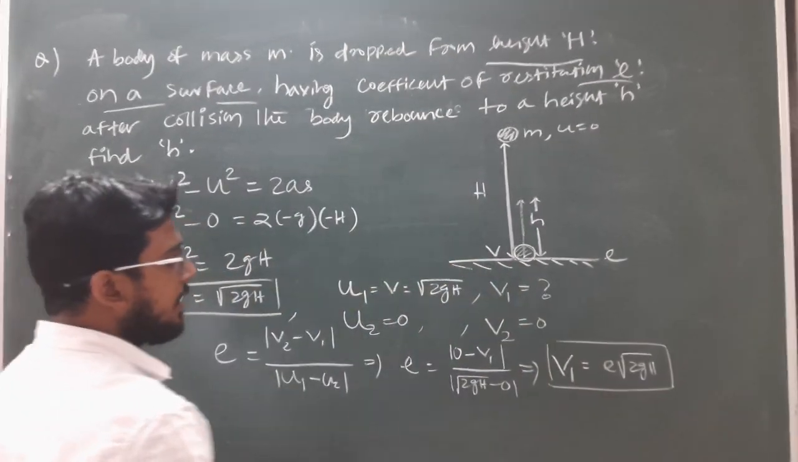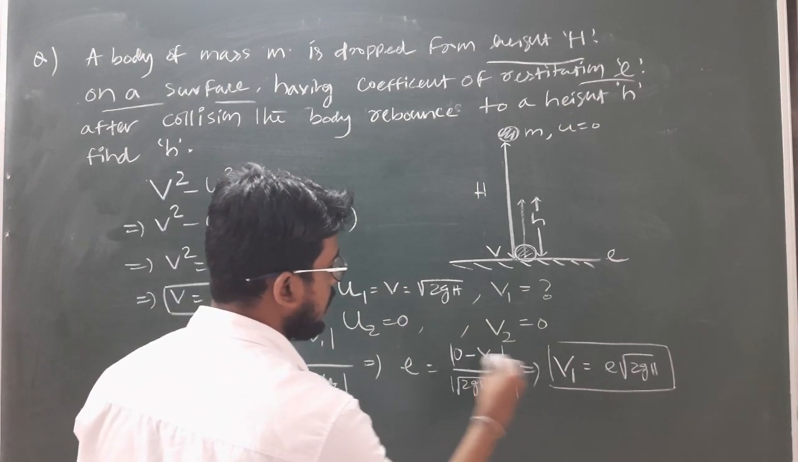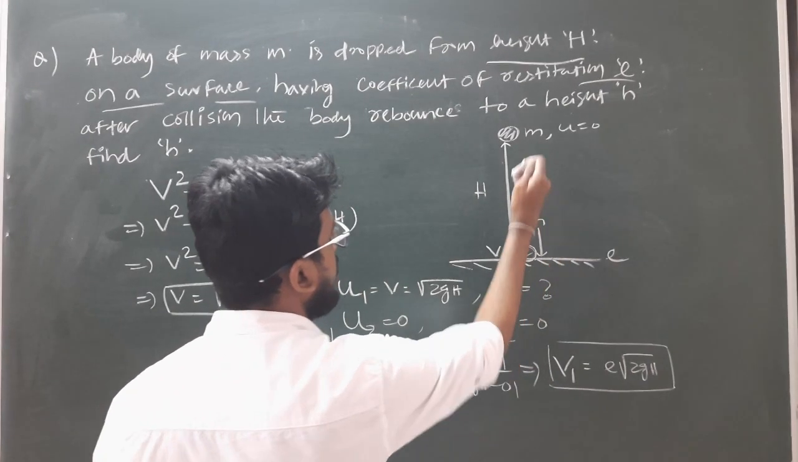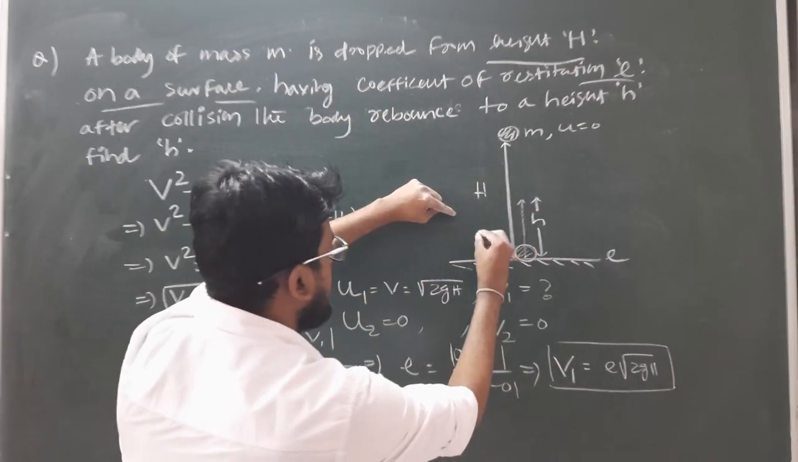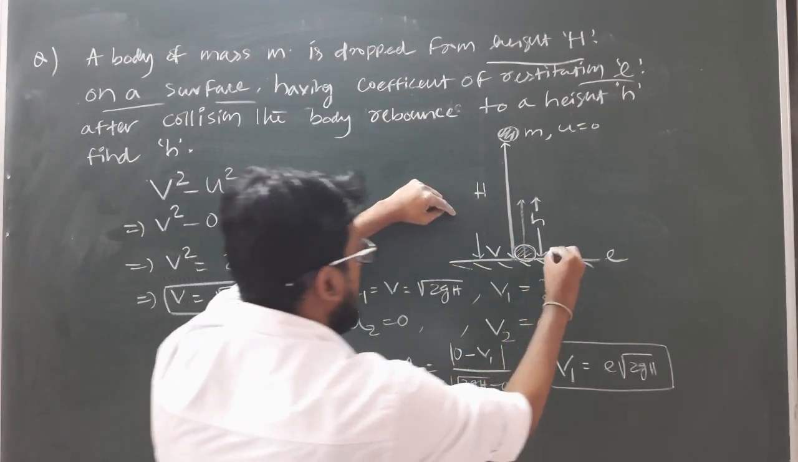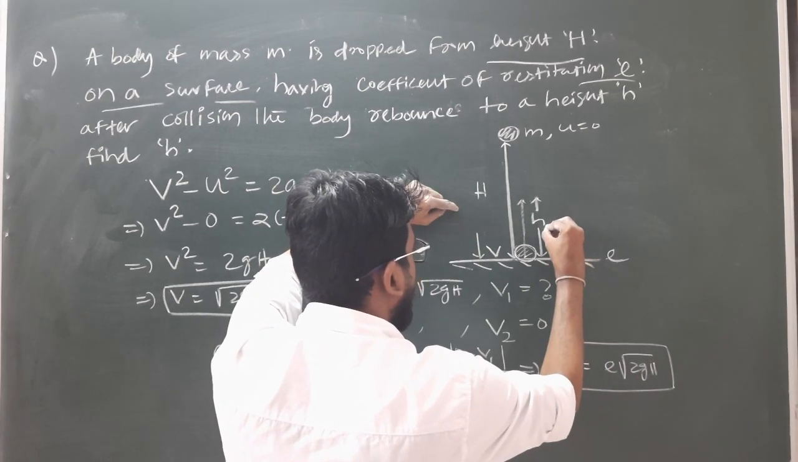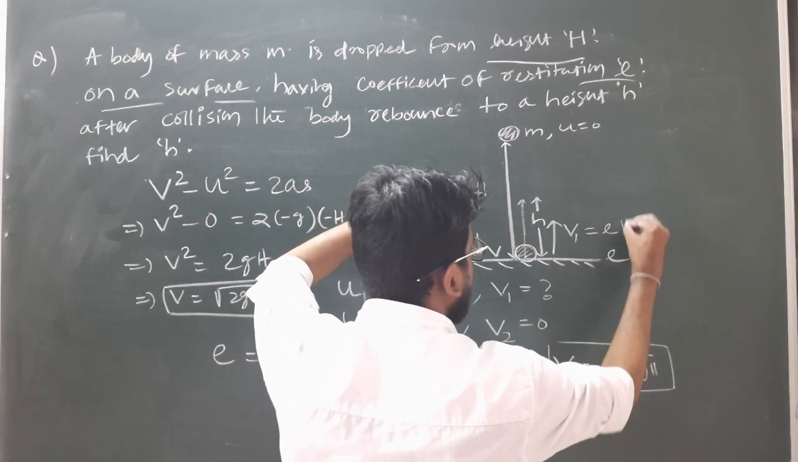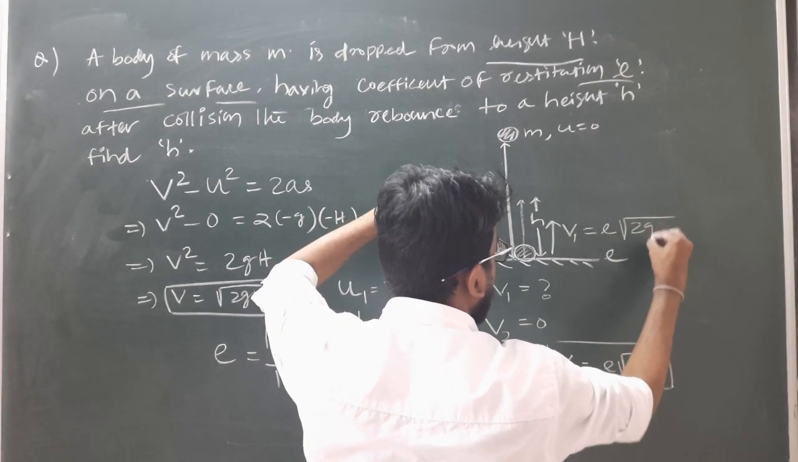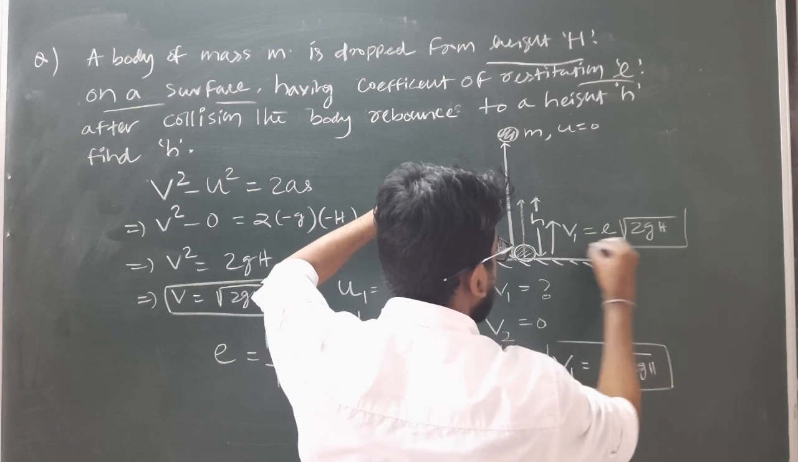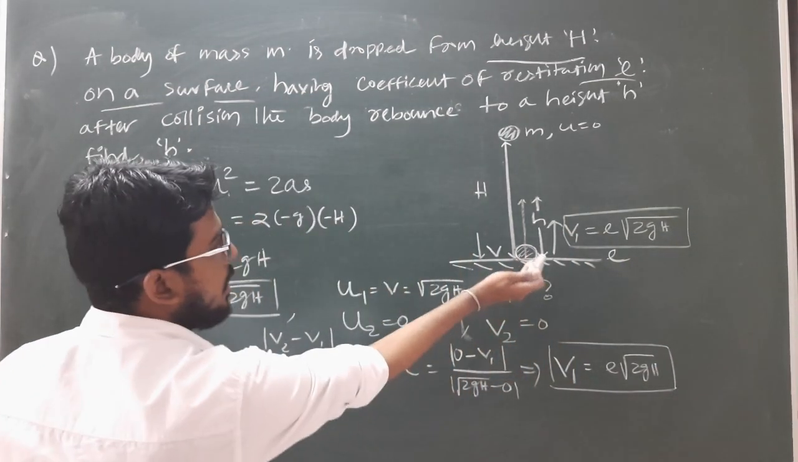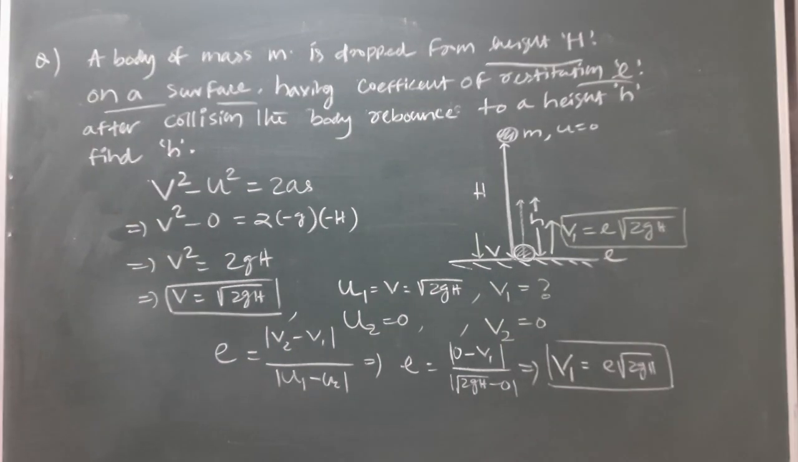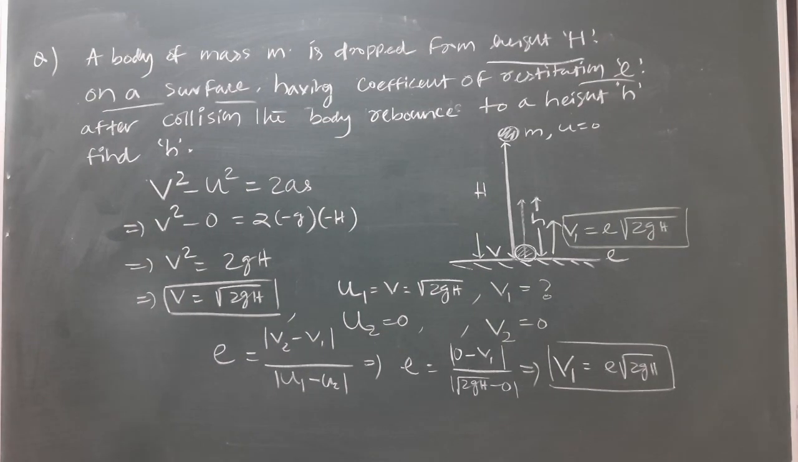If I take only the direction without the magnitude, it will be negative. That means v1 will be opposite to the initial velocity v, as the initial velocity is downward, and after collision the final velocity of separation will be in the upward direction. Its value is the coefficient of restitution times the initial velocity of approach under root 2gh. So the final velocity in the upward direction after collision is e into under root 2gh. Clear?